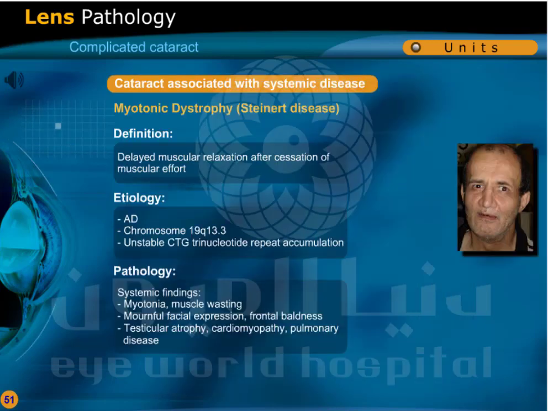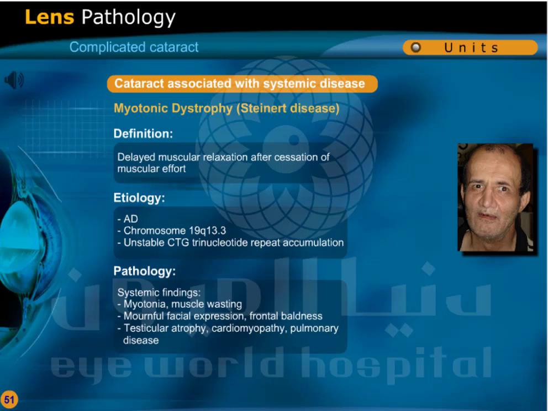Glaucomatous flecken: focal areas of lens epithelial necrosis with associated cortical damage, post-acute congestive glaucoma, may represent toxins in stagnant aqueous. Cataract associated with systemic disease: myotonic dystrophy or Steinert disease. There is delayed muscular relaxation after cessation of muscular effort. This is an autosomal dominant disease. The chromosomes involved are 19q, 13, 3. Unstable CTG trinucleotide repeat accumulation.